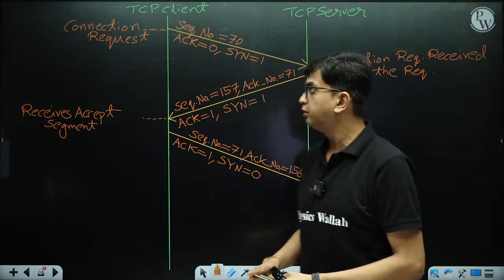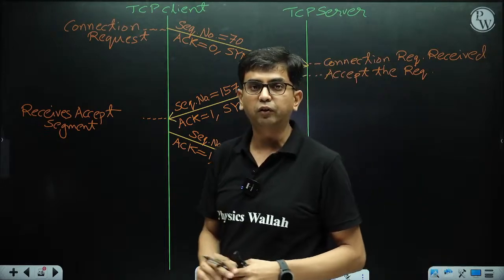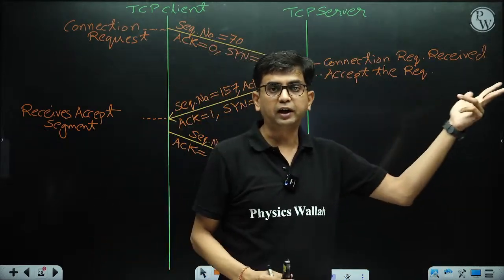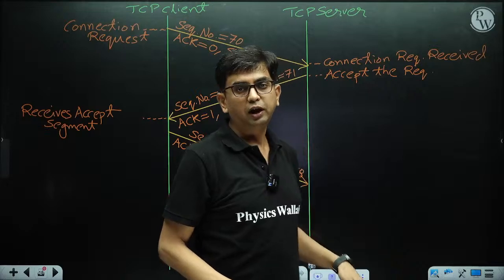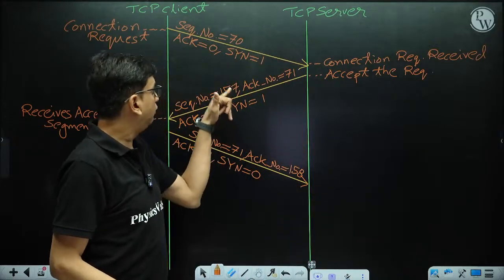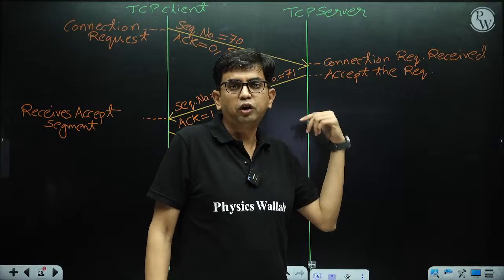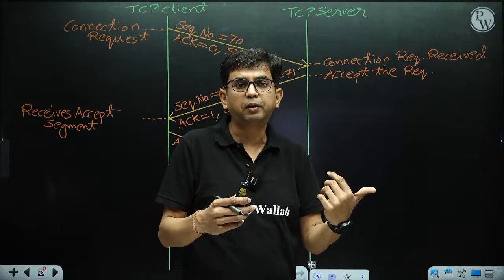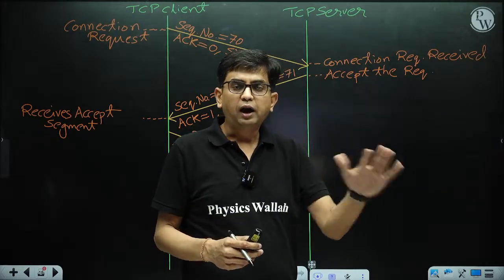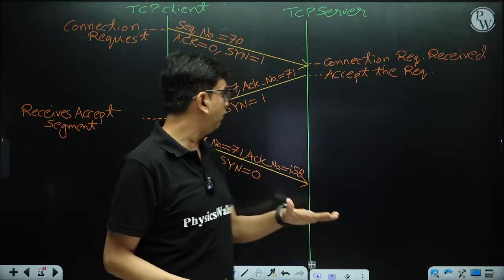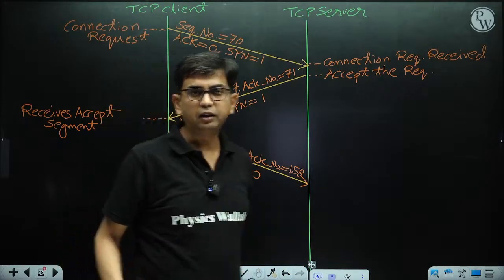Similarly, the server socket has two buffers, a sending buffer and a receiving buffer. If the server chooses 157 as its initial sequence number, that number is wasted, and the number after that, 158, is used.